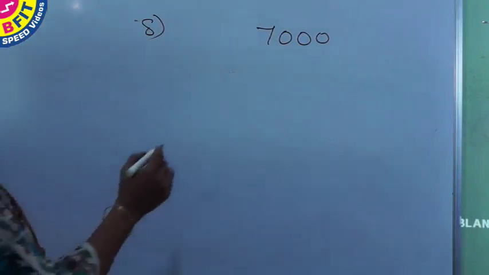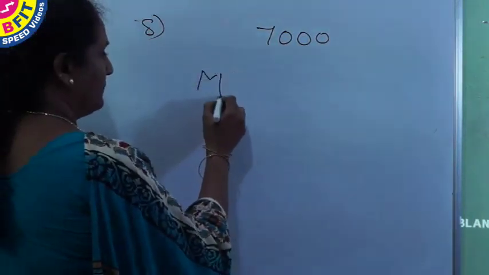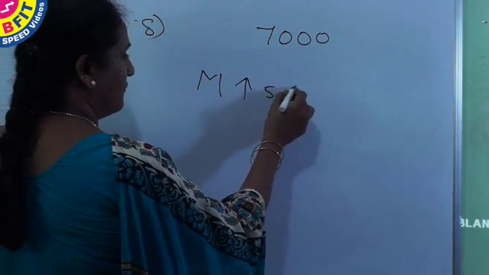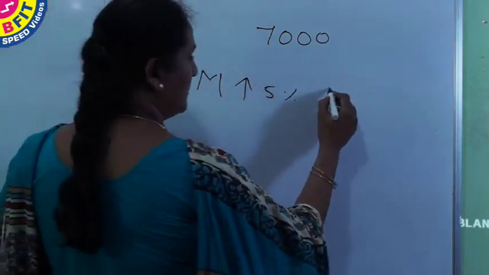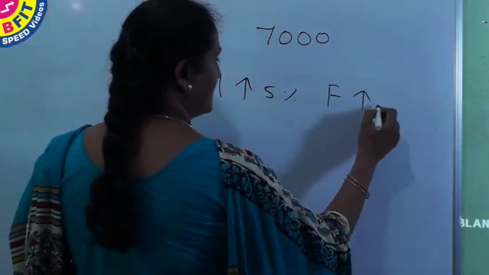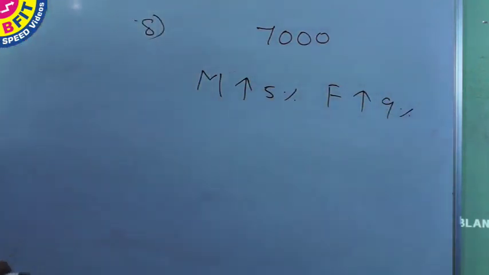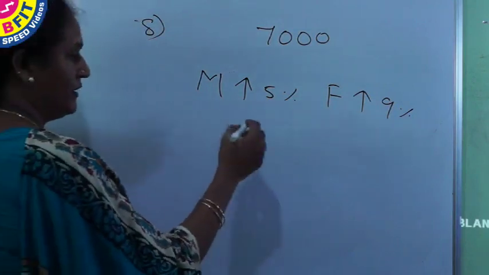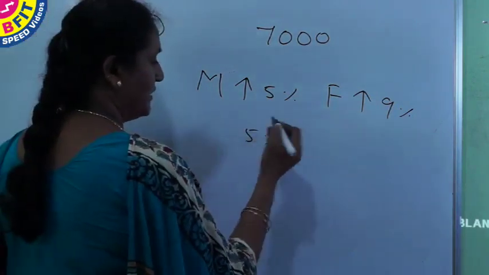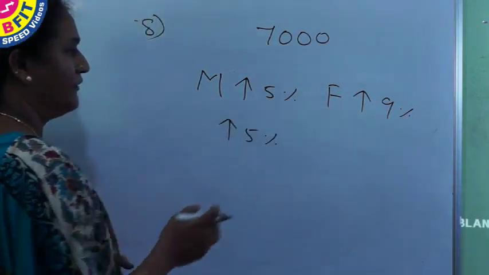So it's given that male population is increased by 5% and female population is increased by 9%. So instead of taking 5% and 9%, we take a common increase as 5% increase for both male and female.